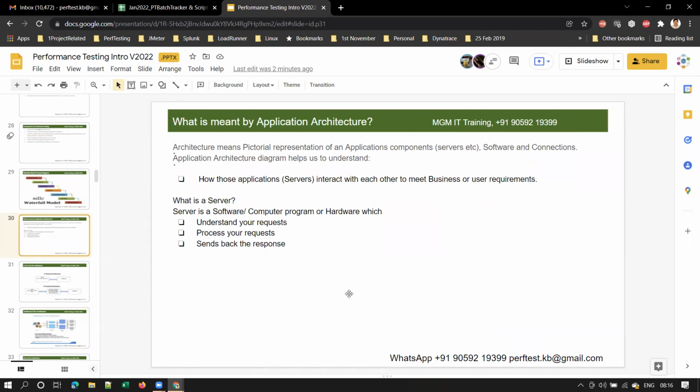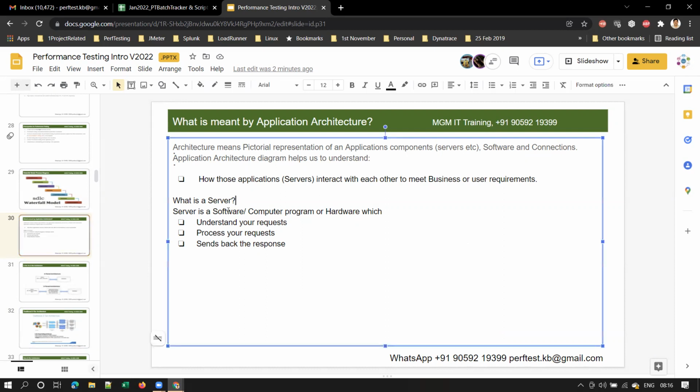So we will install MySQL and the application server Tomcat also on your laptop. I'll make everyone install this MySQL database server and Tomcat on your laptop. Then you'll get clear clarity, right? So for now, remember that a server means a software or a computer program or hardware which understands your request, processes your request and sends back the response.